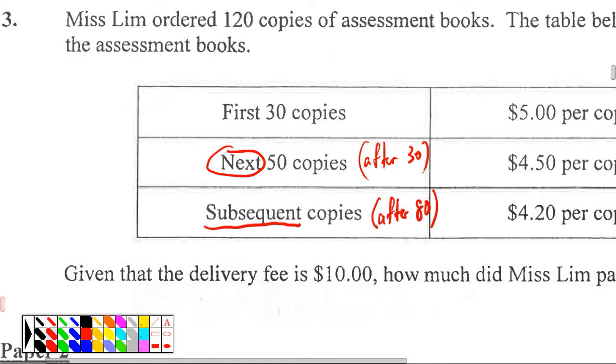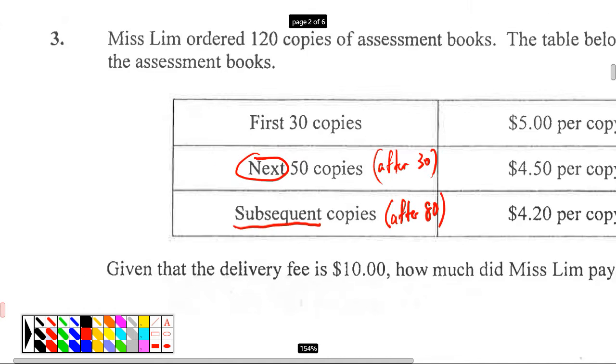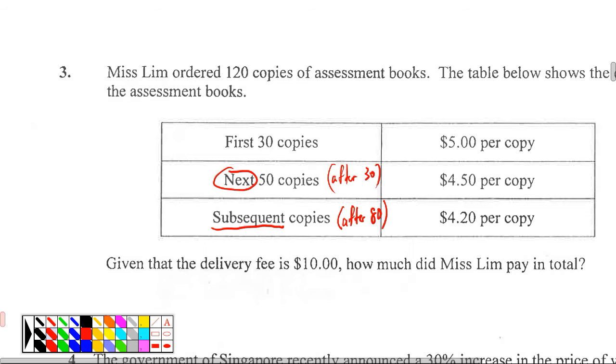Okay? So with this, for example, I give 2 examples. I print 90 copies. So the first 30 copies will be how much? $5, right? So this one will be 30 times 5. Then this one will be how much? 50 times 4.5. Then this one will be how much? 10 times 4.2, something like that. $42.